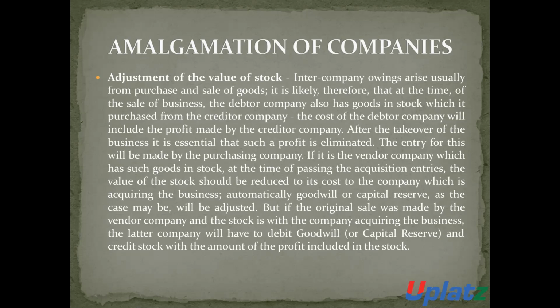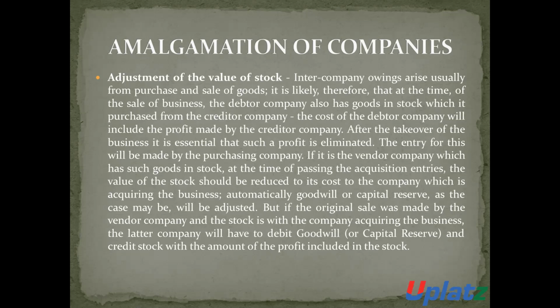But if the original sale is made by the vendor and the stock is with the purchasing company, then the purchasing company will adjust such amount: debit the goodwill account and credit the stock account with the amount of profit which is included.